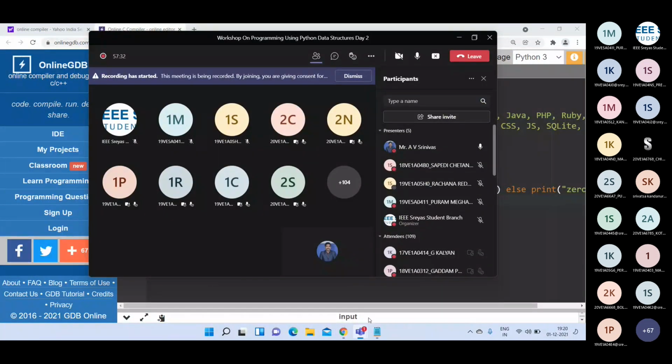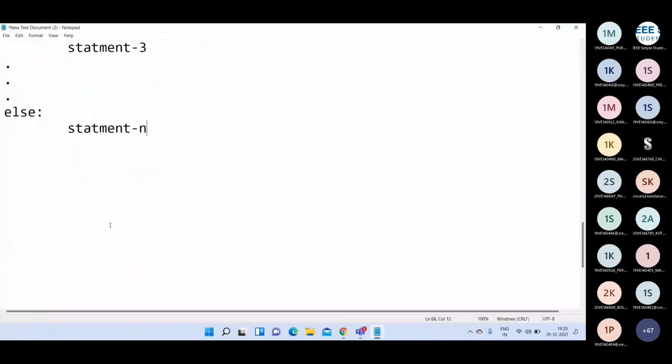Then that's about the if statement. We have seen if, if else, then nested if else, and finally if, elif, and else statement. Now the next one, which is also very, very important for programmers, is iteration statements.